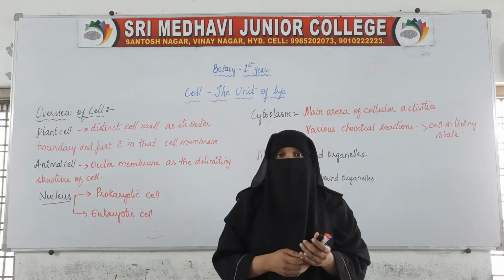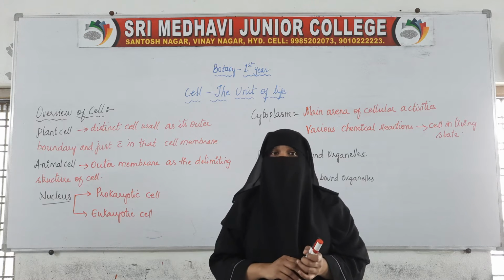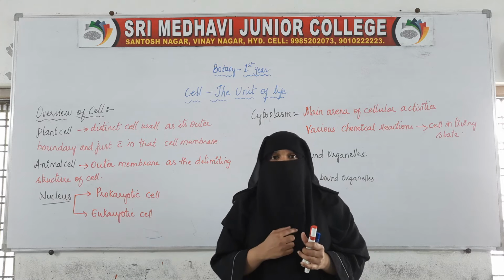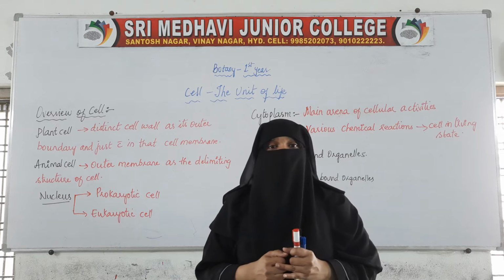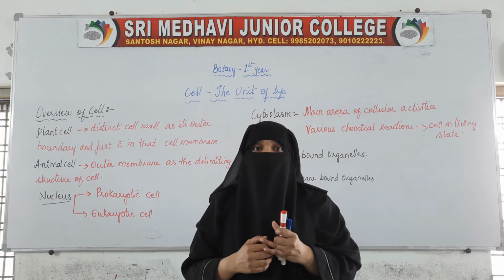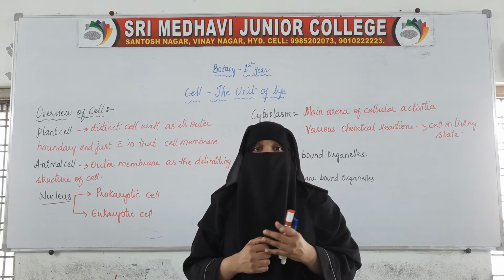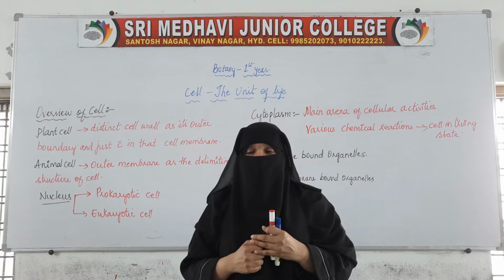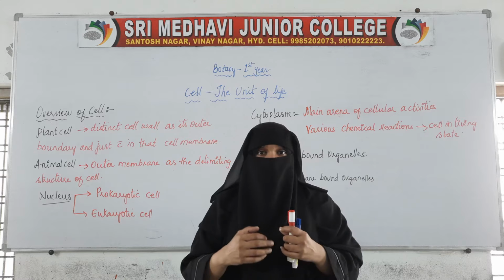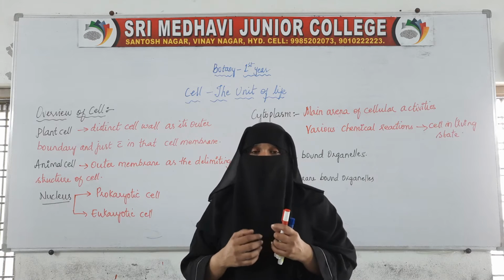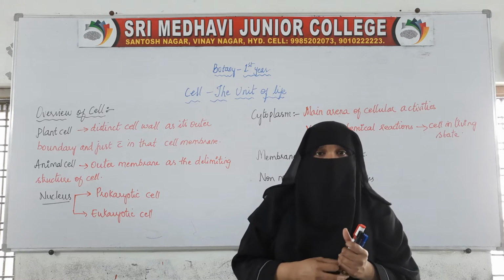Now coming to the most complicated organisms, that is plants and animals. Especially animals are the most complicated organisms, because we have many organ systems inside which help us to carry out various activities of the body.